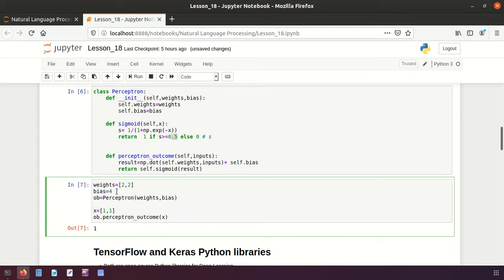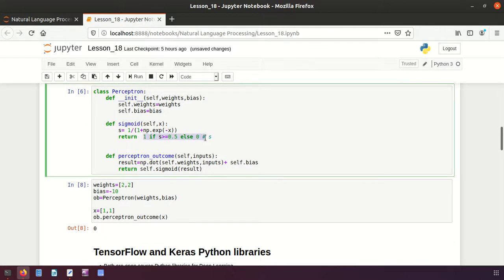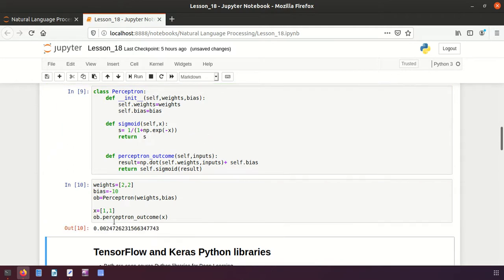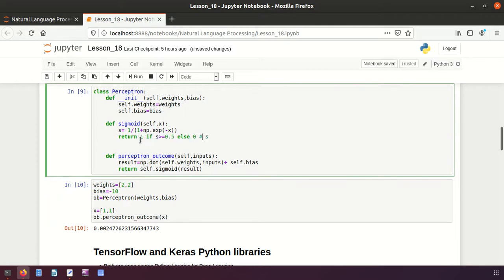For example, let me put here minus 10, and then we will see, yeah, it is returning how much? 0, because what is the value? It is lesser than 0.5. Yeah, you see, 0.0024, that is lesser than this value 0.5. That is why it is returning the value 0 for us.